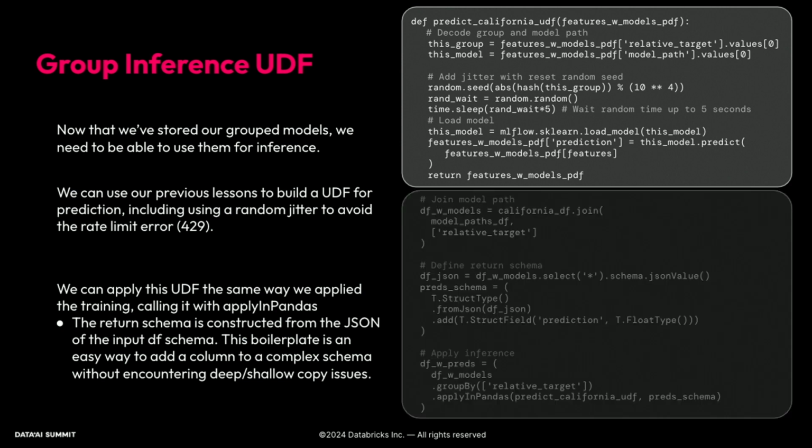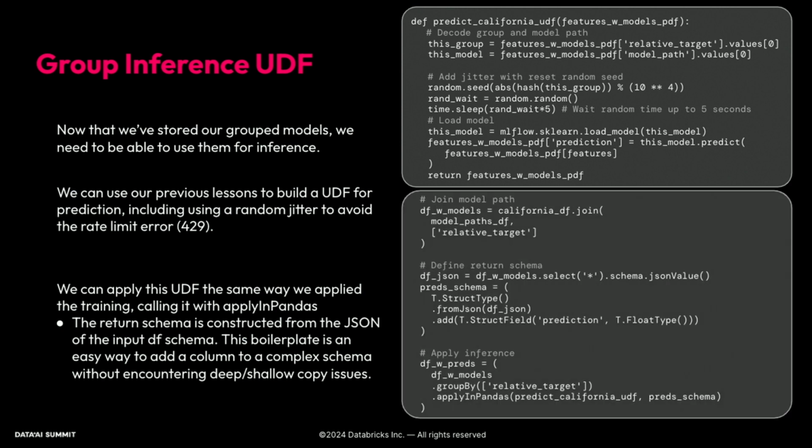And then we can apply this the exact same way as we did with the model training. Here, as I mentioned, we can join on our model paths from the training. This middle chunk here, it's available in the Medium article. It's just some boilerplate for adding a column to an existing schema in a way that is kind of safe against Spark's lazy evaluation. Depending on how and when things get called, sometimes if you try to just add a schema, things can get a little confused. So this is a way of kind of freezing a schema in a way that you can add it safely. And then finally, this bottom chunk here that's a little cut off is what we've seen before. It's grouped by apply in pandas, apply our predict California